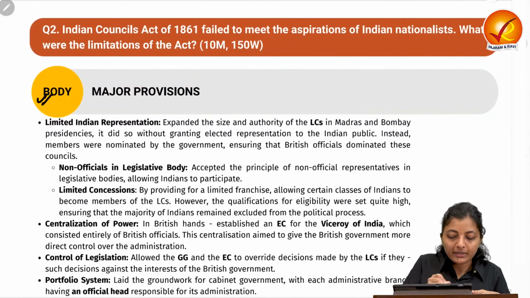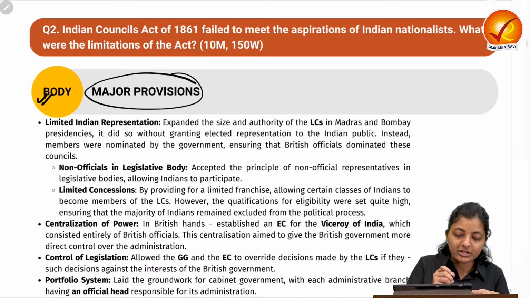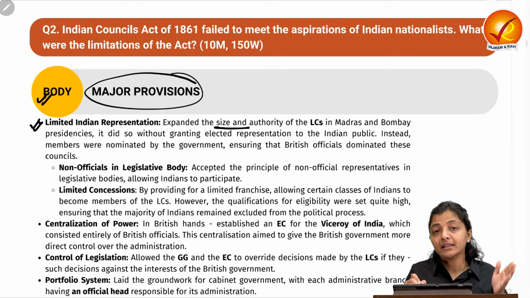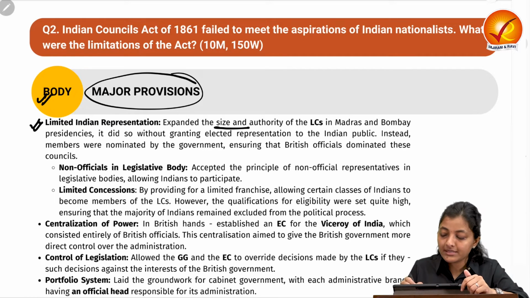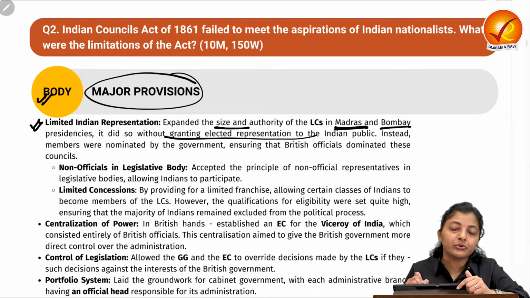Coming to the body part, you can write about the major provisions followed by the limitations of this particular act. Major provisions: the very first thing is that they expanded the size and the authority of the legislative councils in Madras and Bombay. But they did not grant elected representation to the Indian public.